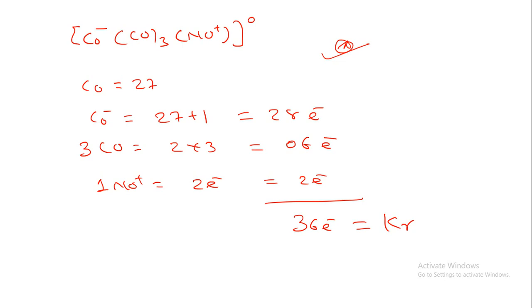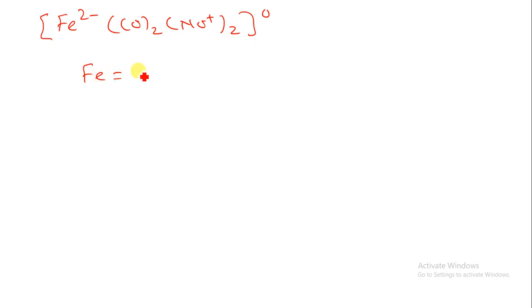Now let us take one more example for better understanding of the metal nitrosyl compound. Suppose we have Fe2 minus, with (CO)2, then (NO plus) twice, and zero oxidation state. The atomic number of Fe is 26.